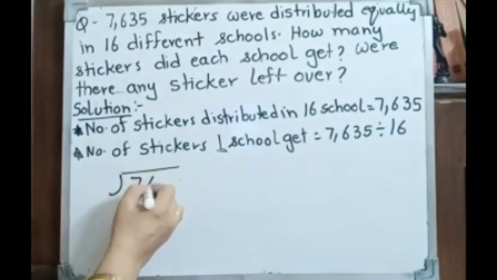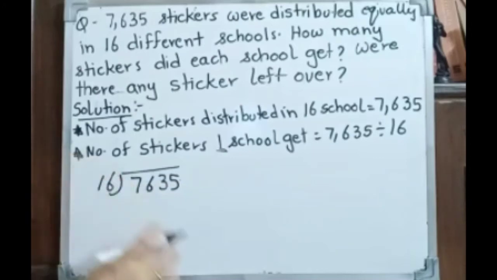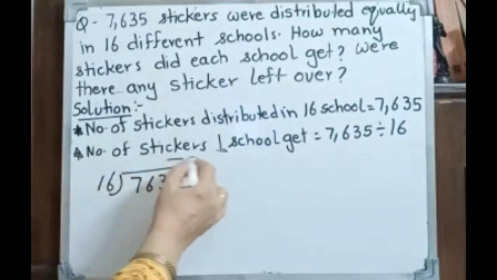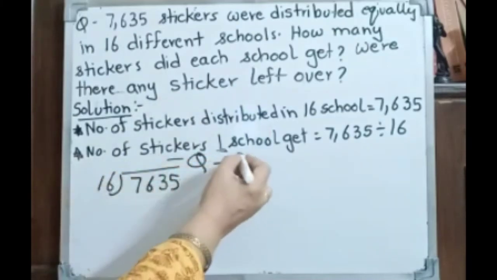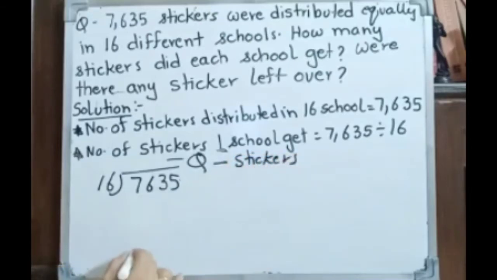So you have to do 7,635 divided by 16. If the remainder is there at the end, it means that many stickers are left over. And the question will be about stickers, and the remainder will be the left over. So this is the way how to solve the sum.